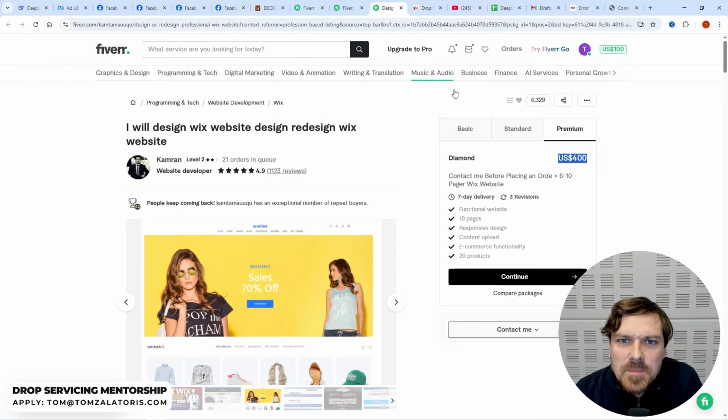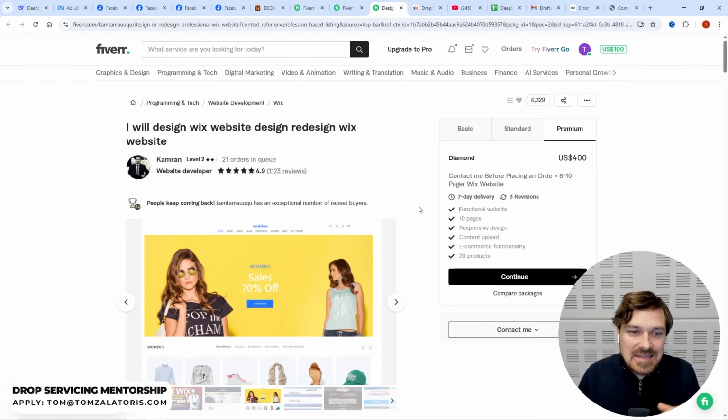The good thing about web design is typically it is a one-off thing. So you created the design, you get paid for it, and that's it. You move on to the next client. But also there's a lot of potential upsells that you can do. Somebody is gonna have to renew the hosting, renew the domain name, and also do basic changes on the website. That is something that you can do.